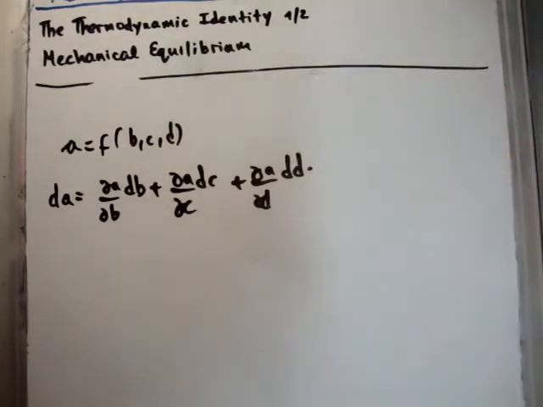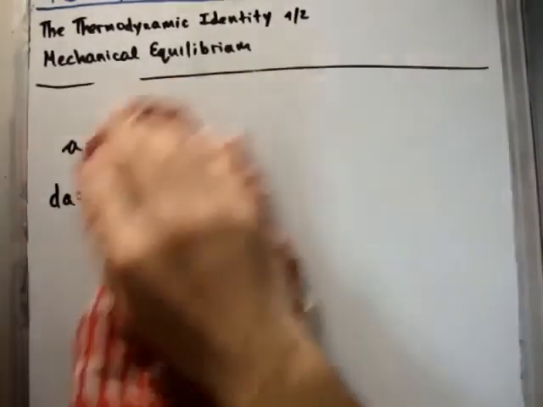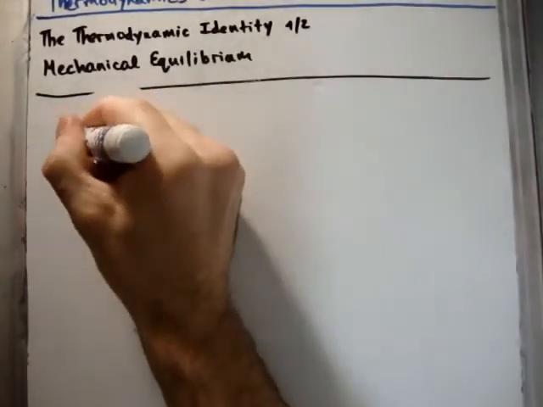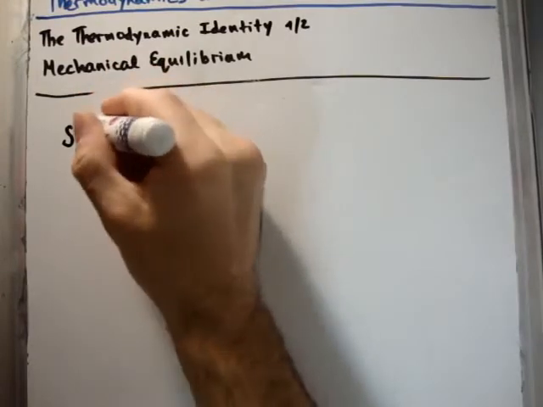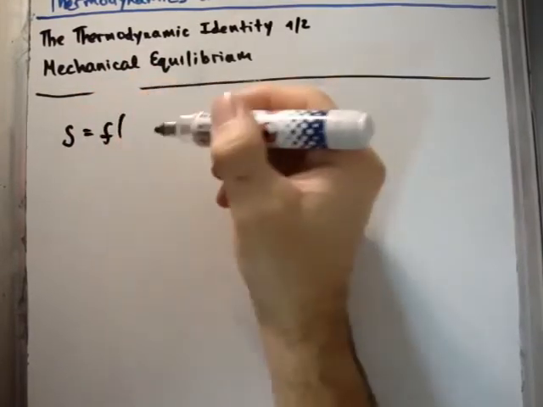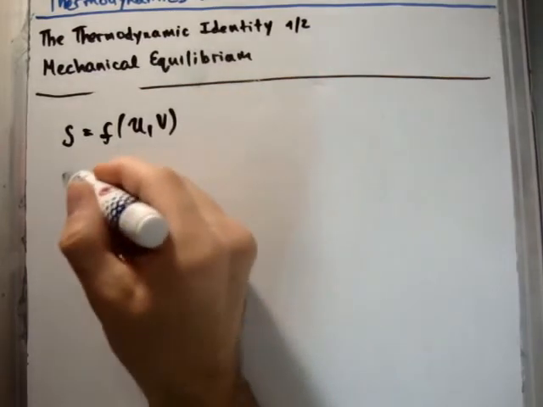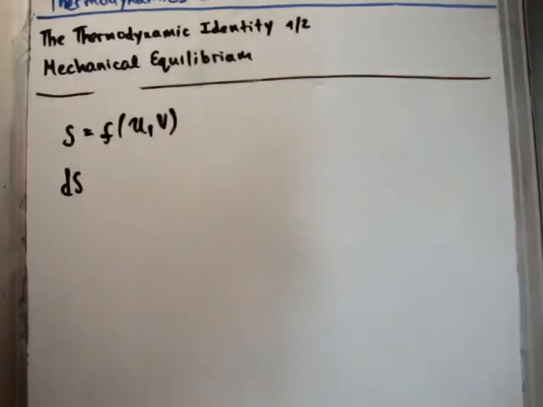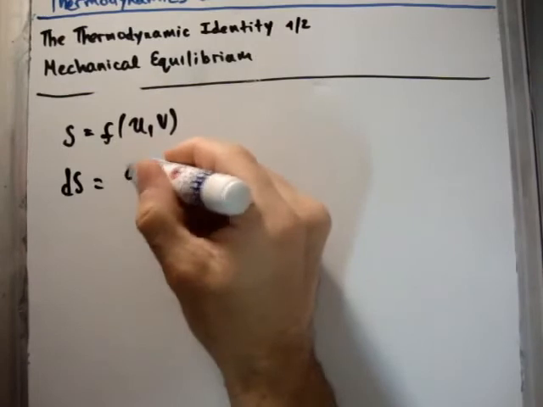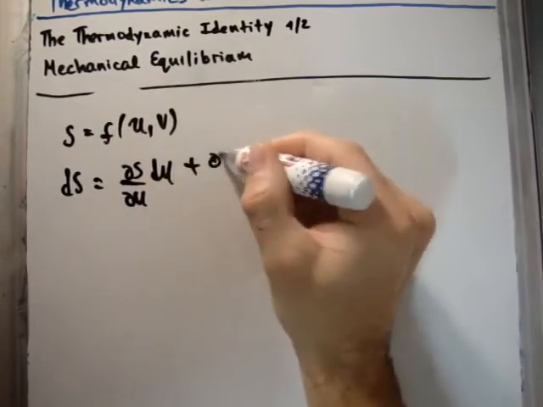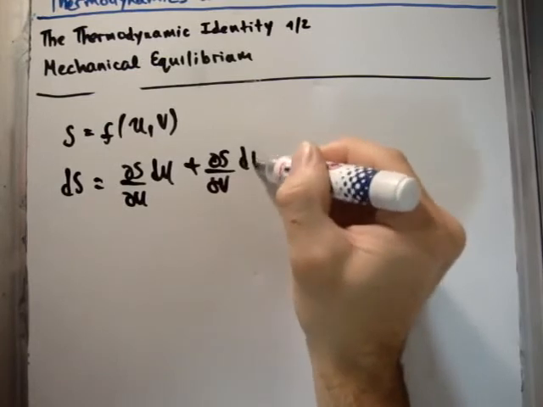So that's for any number of variables that you want. What we found so far is that in equilibrium, where we can exchange volume, entropy is a function both of the internal energy and the volume. So the infinitesimal change in the entropy is going to be del S del U dU plus del S del V dV.